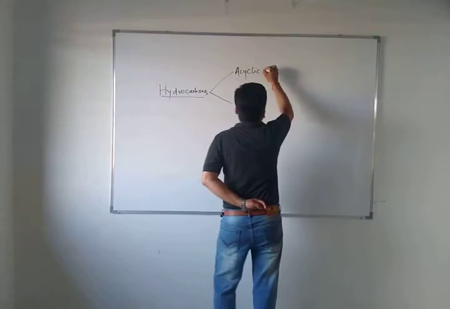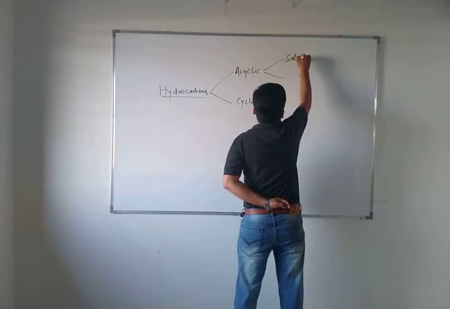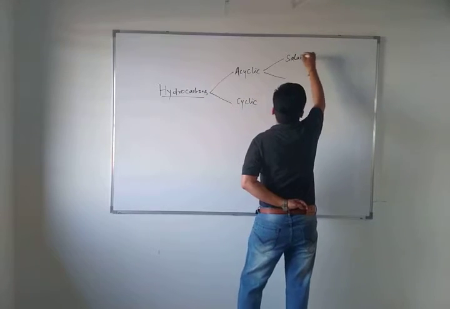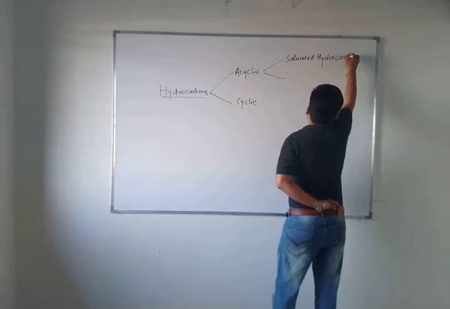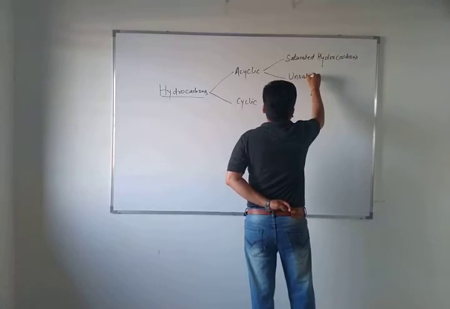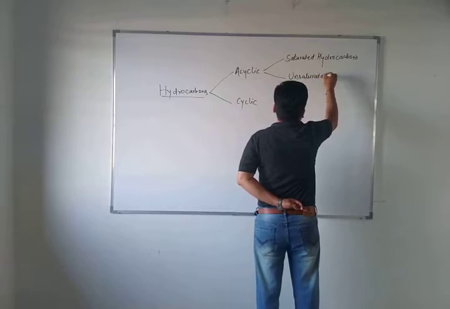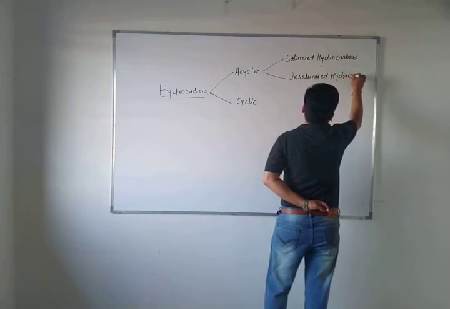Acyclic hydrocarbons are also divided into two parts, that is saturated hydrocarbons and unsaturated hydrocarbons. You know very well what unsaturated and saturated hydrocarbons are.